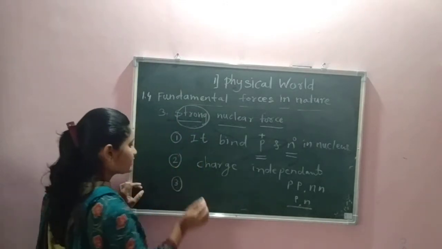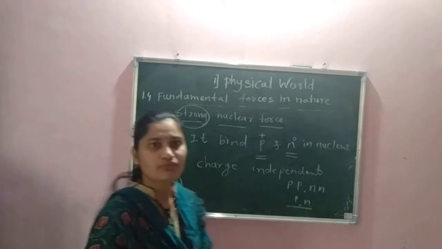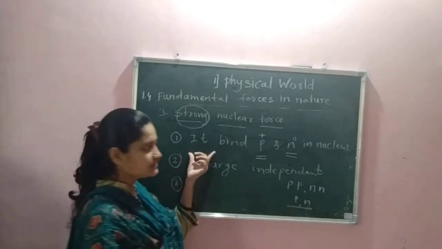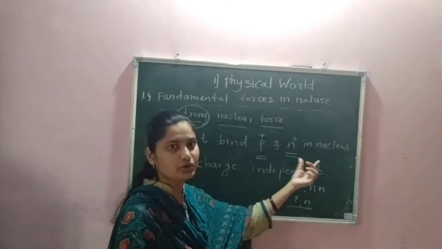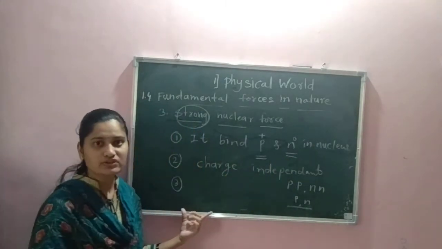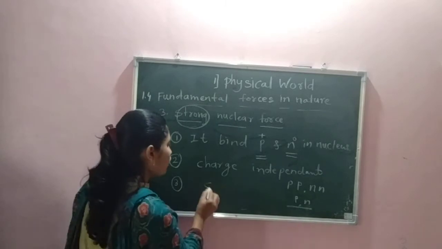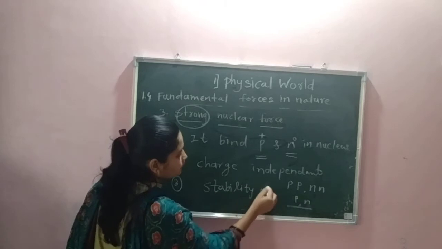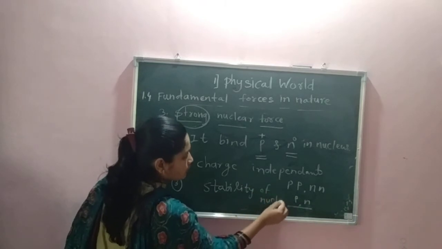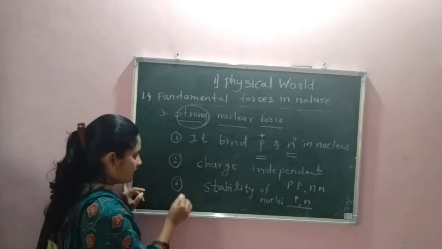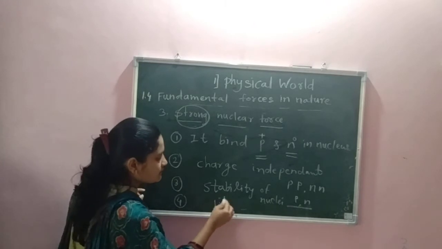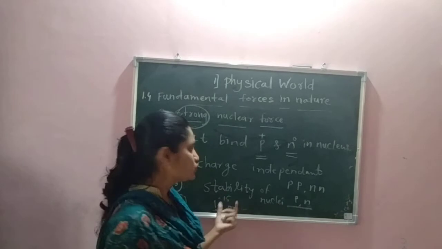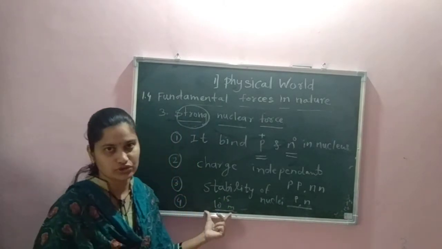Next, the third characteristic: it is responsible for the stability of nuclei. As we have seen, it binds the protons and neutrons in a nucleus, so it is responsible for the stability of nuclei. Next, its range is 10 raised to minus 15 meter, which means its range is very short. So it is known as a short range force.